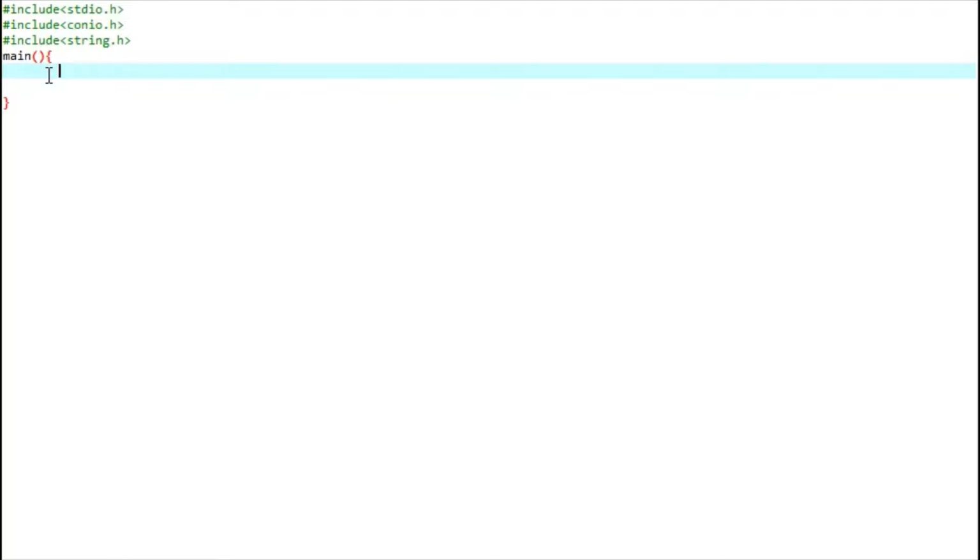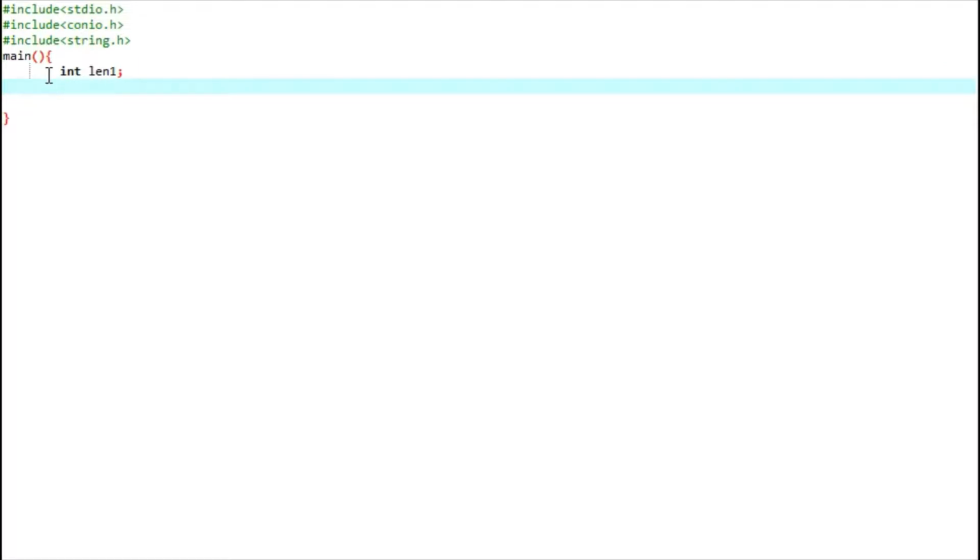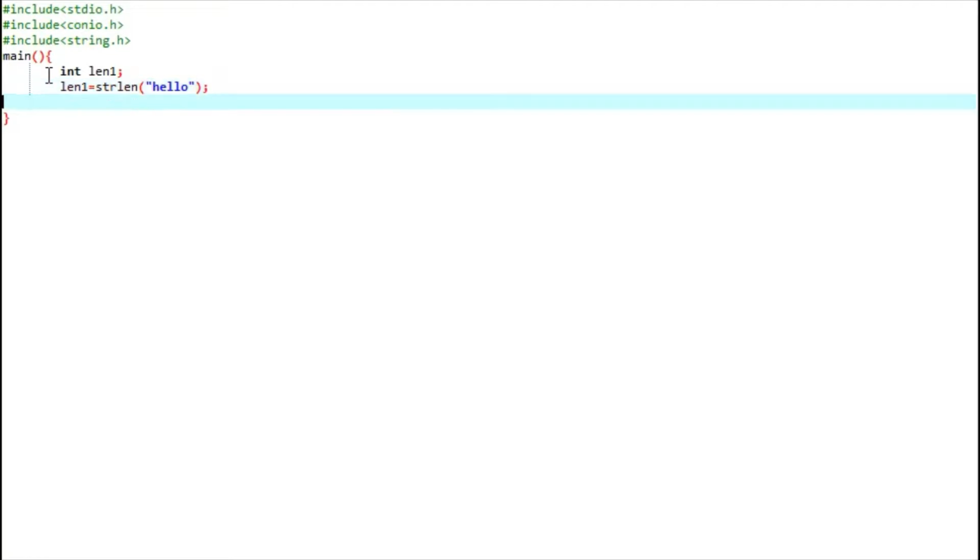Let's do the practical. len is an integer type of variable, and len is equal to strlen, and we are going to pass the hello keyword. As an example, we have given hello, and let's print the length.